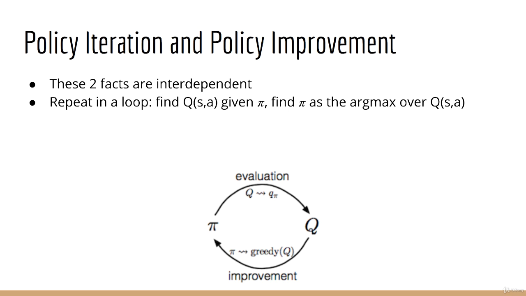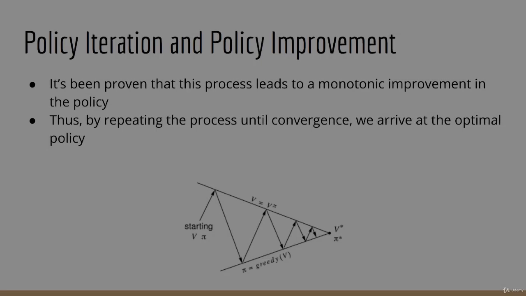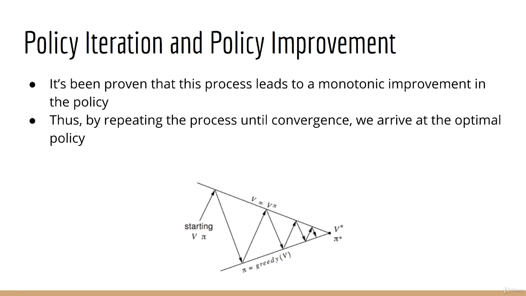You can see that we have named these two steps. The act of finding the value function is called the evaluation step, and the act of finding the best policy given that value function is called the improvement step. And just to be clear, the reason why this is a loop is because they both change each other. So by doing step 1, you change the policy, and by doing step 2, you change the value. It's been proven, although we won't discuss it here, that performing these steps leads to a monotonic improvement in the policy. Therefore, if we just keep doing this process, eventually we will end up at the optimal policy.